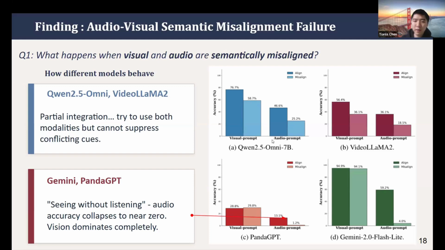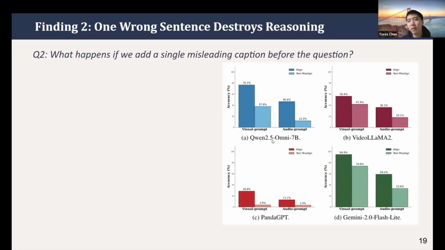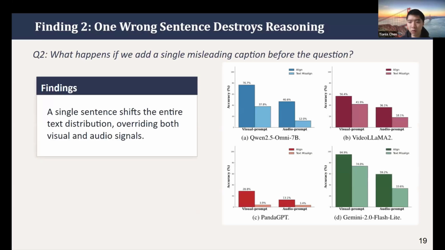Okay. And then, secondly, we found that for the text side, that's very common. I think all the models suffer from misaligned text captions. That's also close to our initial hypothesis that text is a very dominant and strong modality in those multimodal large language models. So text will be a very strong distractor if it is misaligned with other modalities.